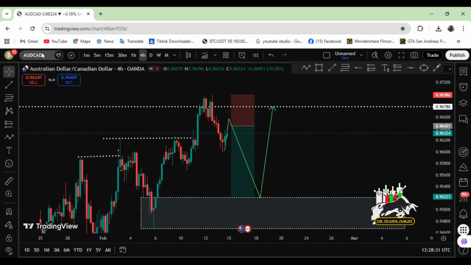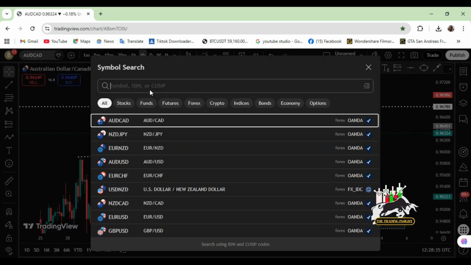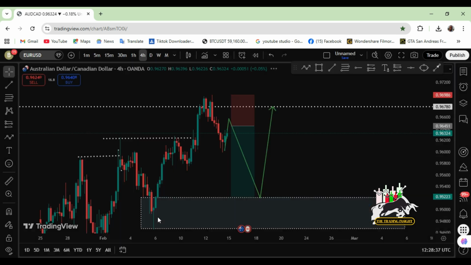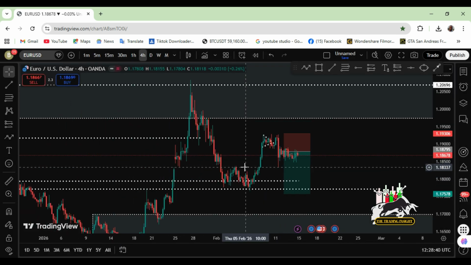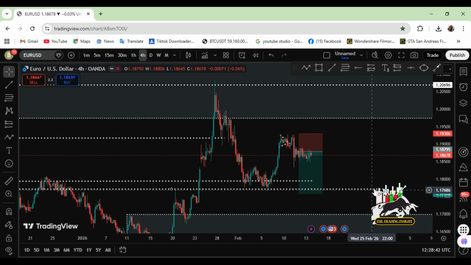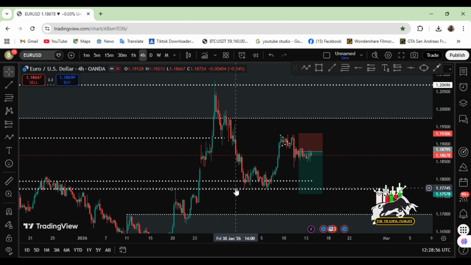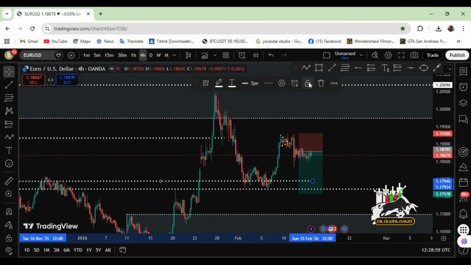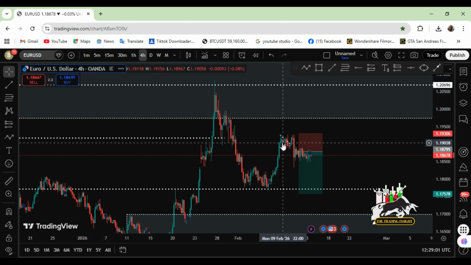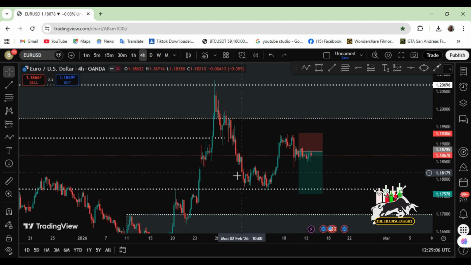Let's check Euro USD. Okay, same thing with Euro USD. I had already drawn out my levels in the market, but remember, like I told you, you have to mark out your key zones where you expect price to play around. Let me take out some of these drawings. You have to mark out your key zones. It's very, very important.